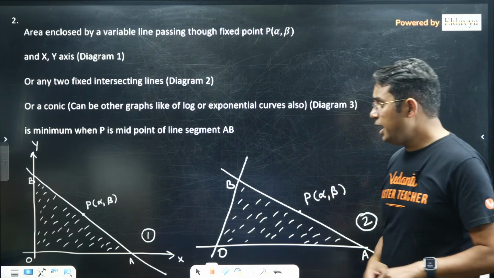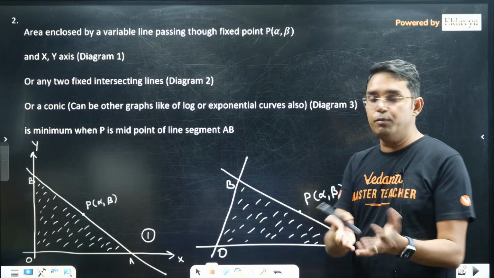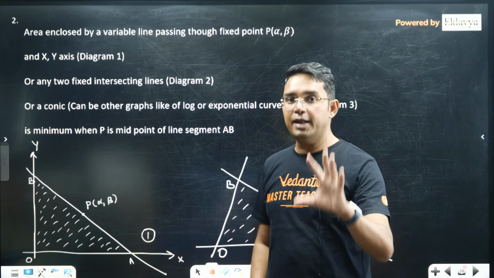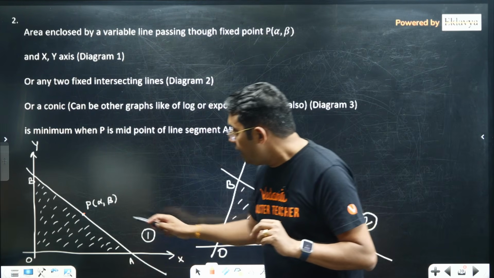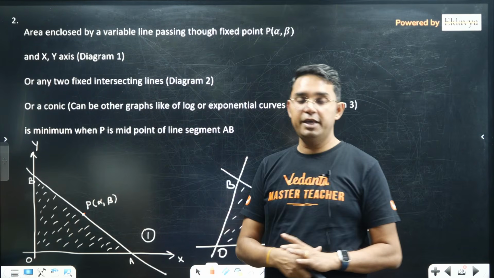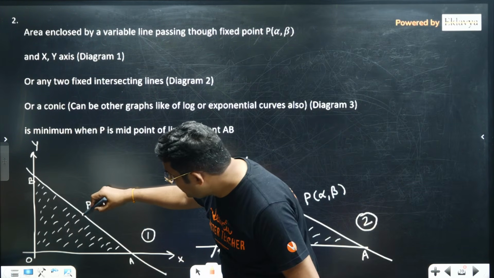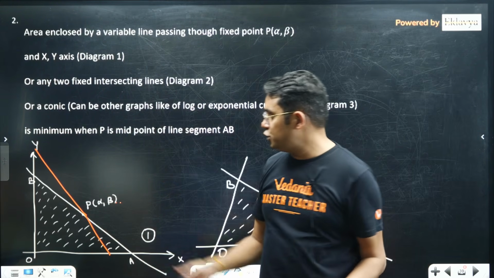The minimum area thing I have included in one more place, rather 2-3 more places, but they are similar. Suppose you are given a variable line passing through point P, and it's making a triangle with the x-axis and y-axis. P is fixed, but you may have many such lines passing through P, and many such triangles.